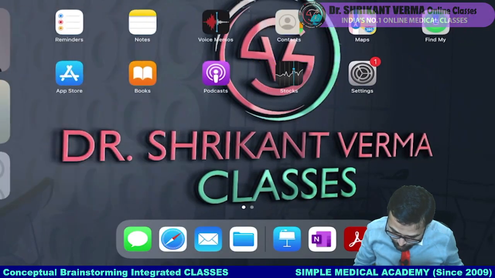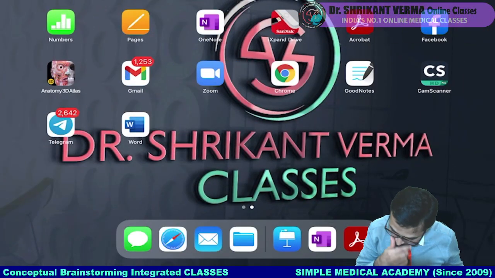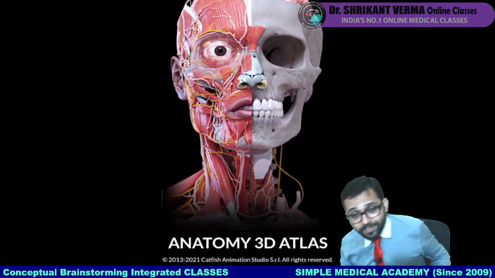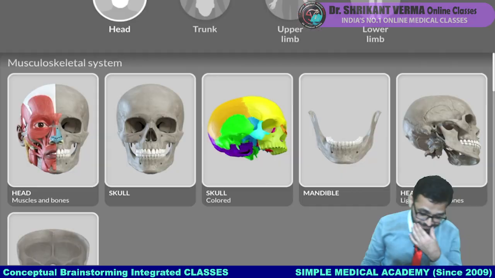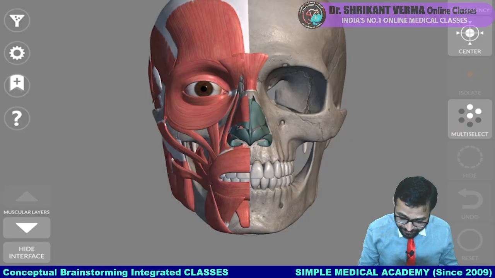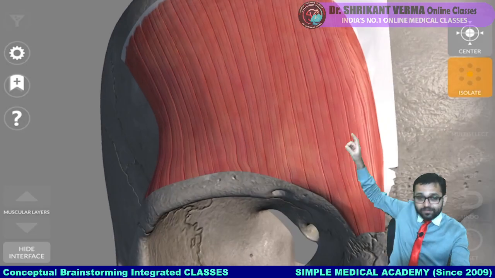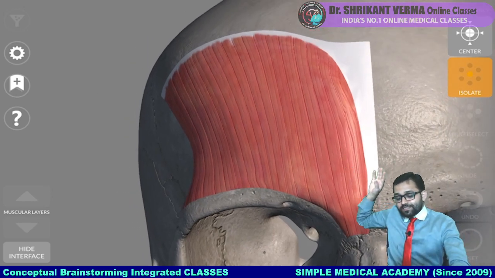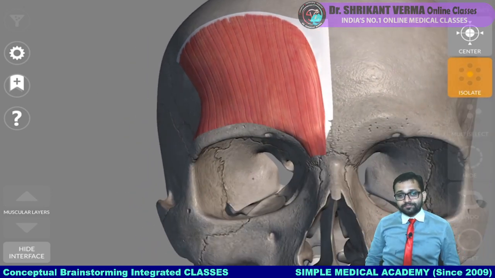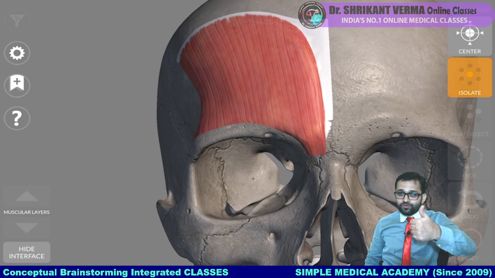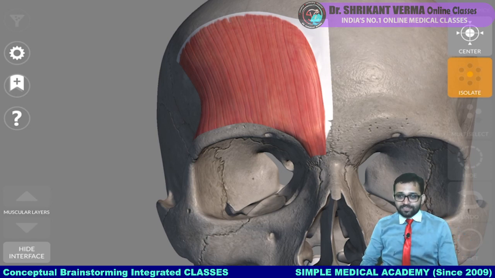Again, I am showing you in the three-dimensional way for your better interpretation. See here. Can you tell me what is the name of this muscle? Yes. Frontalis. Very good, Gayatri. This is our frontalis. Very nice. Okay. It is the surprise muscle.